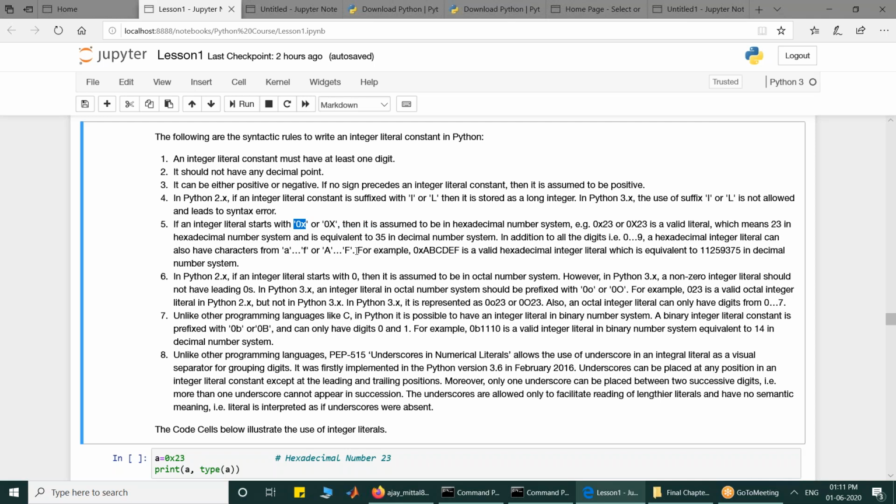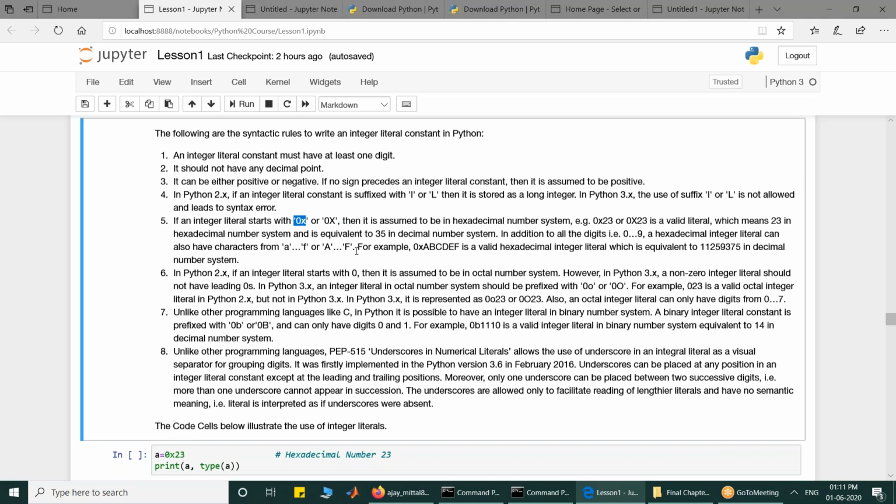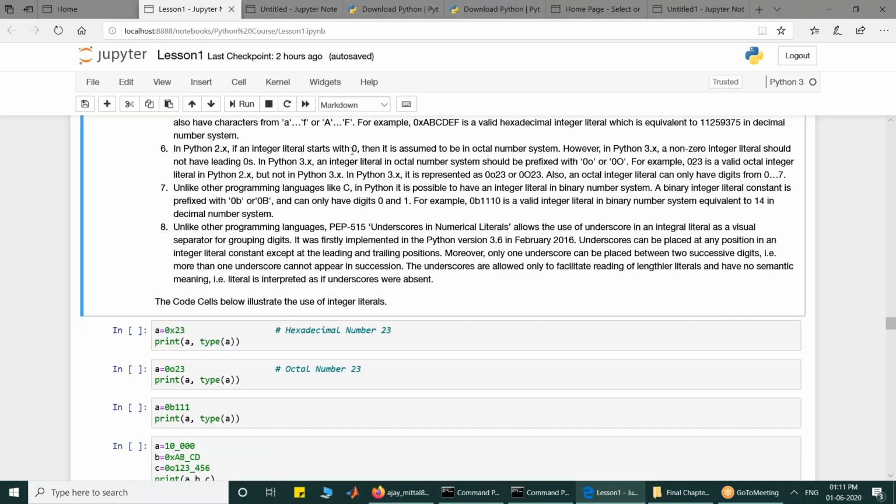In Python 2, if you want to write a number in octal number system, you have to prefix it with 0. But in Python 3, it has been modified. If you want to write an octal number, you have to prefix the number with 0O, which can be capital O or lowercase o. And you cannot use any digit more than 7, because as you know, in octal number system, the digits from 0 to 7 are allowed.